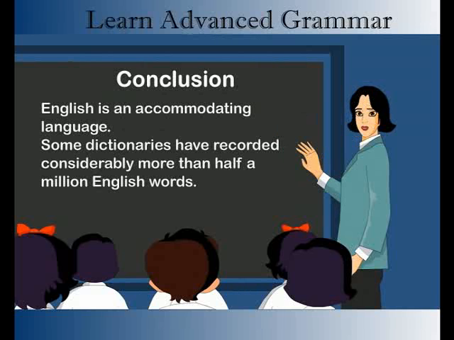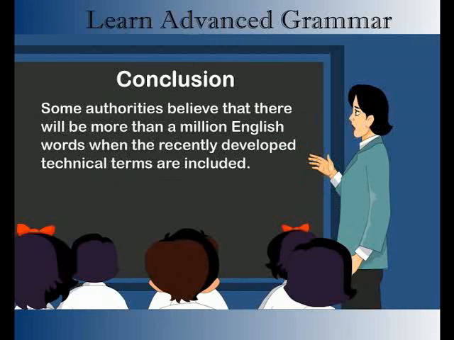Conclusion. English is an accommodating language. Some dictionaries have recorded considerably more than 500,000 English words. Some authorities believe that there will be more than 1 million English words when the recently developed technical